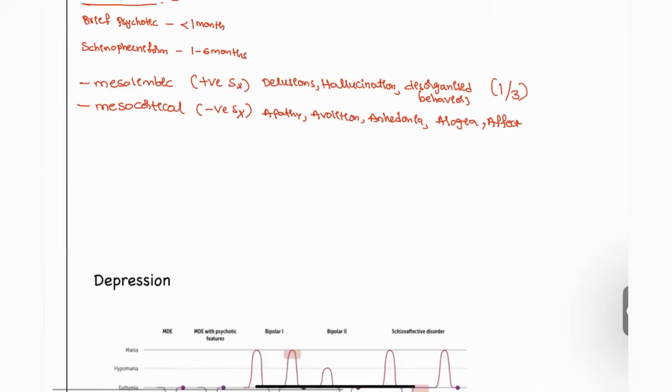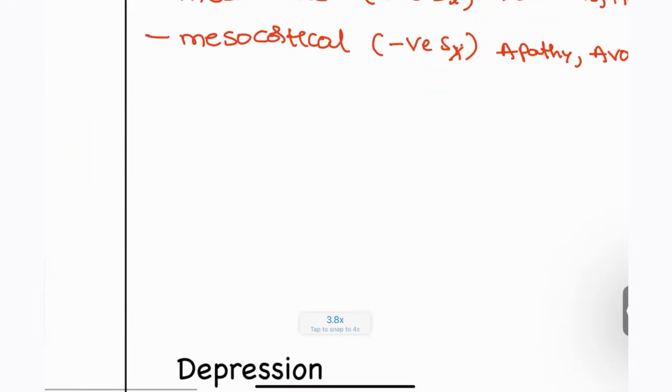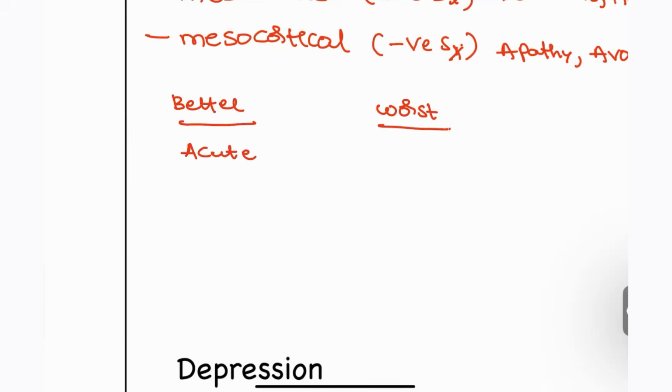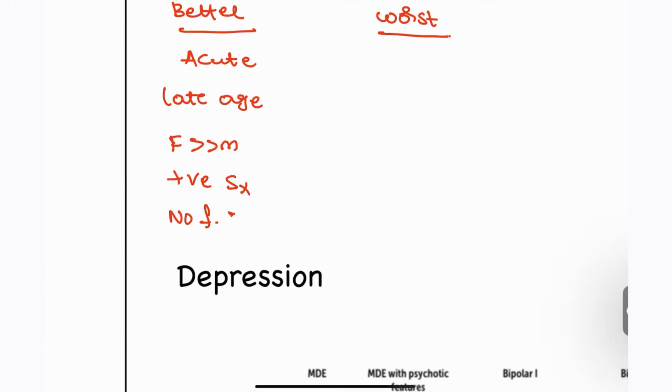Right, next, you have to take note that those patients who are having schizophrenia have a better prognosis and a worse prognosis also. So which will be deciding the better prognosis and which will be deciding the worse prognosis? Schizophrenia patients who are having an acute condition and late age onset, mostly females rather than males, who have more positive symptoms rather than negative symptoms, no family history of suicide or any disorders, and those who are associated with mood symptoms, are going to have a better prognosis.